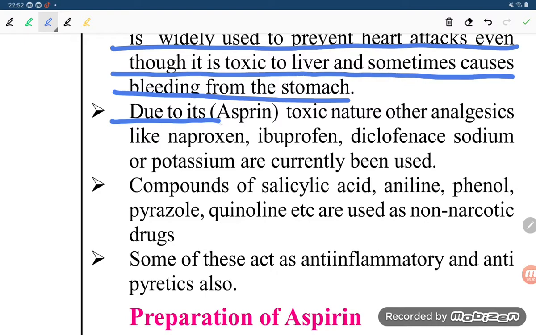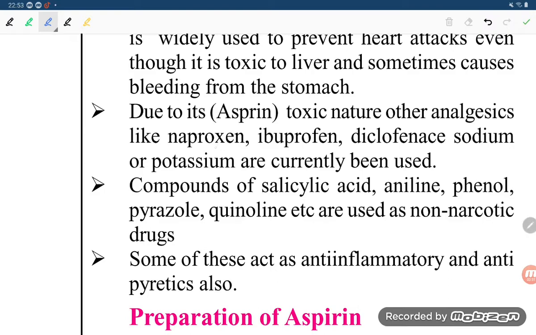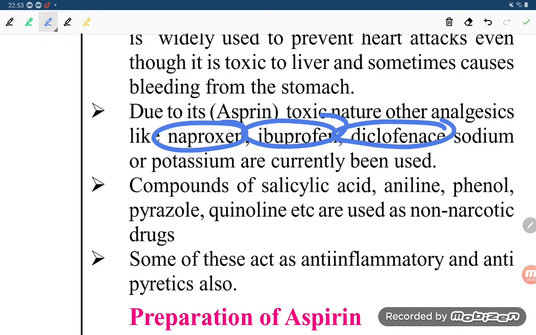Due to the toxic nature of aspirin, it is being replaced by other medicines like naproxen, ibuprofen, and diclofenac sodium or potassium, which are currently used.